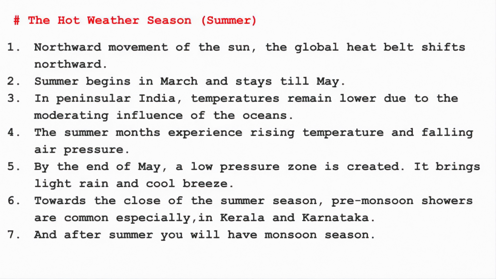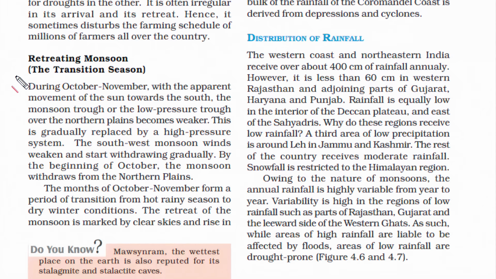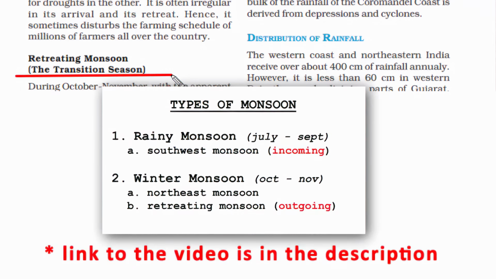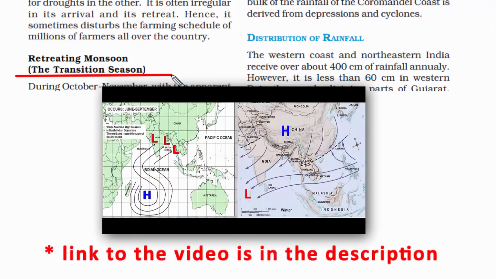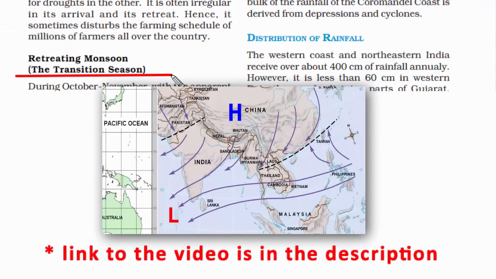That's why you'll see places like Kerala and Karnataka receive the pre-monsoon showers just after the end of the summer season. And always remember, Kerala is the first state to receive rainfall at this time. Now the remaining topics, like the advancing monsoon, also known as the southwest monsoon, and the retreating monsoon, also known as the northeast monsoon, we have read about both, so I'm not going to cover them again. Instead, I want you to watch this video, which I will be pasting the link to in the description. This video is going to sum up these two topics and it will be easy for you to understand.